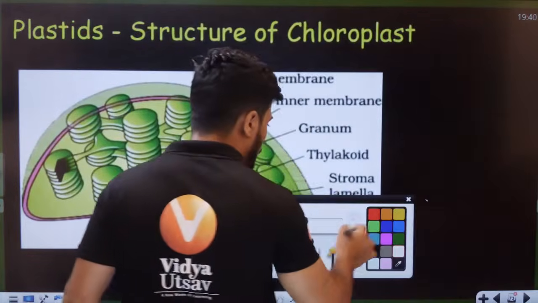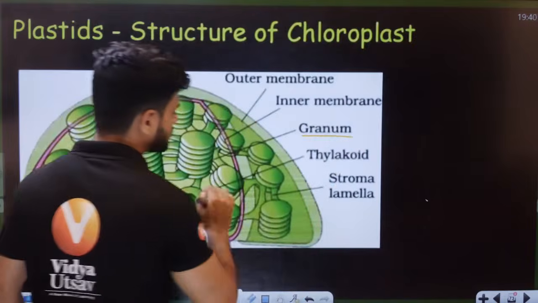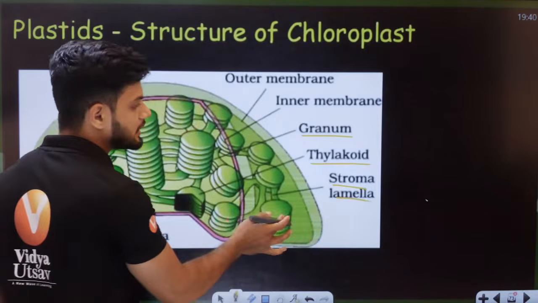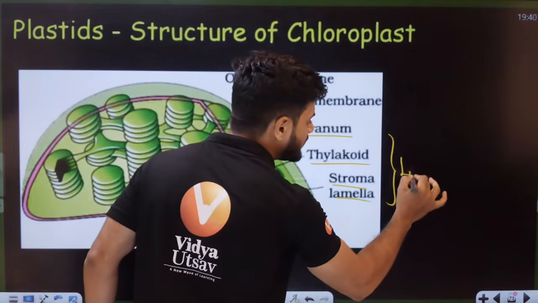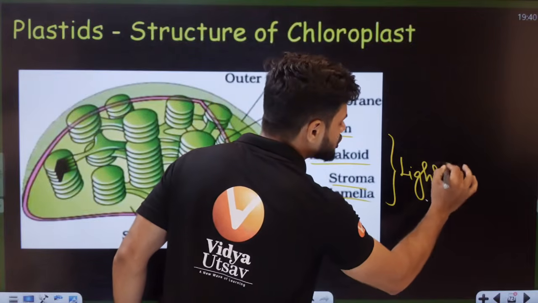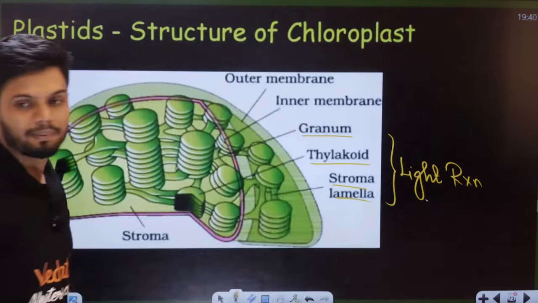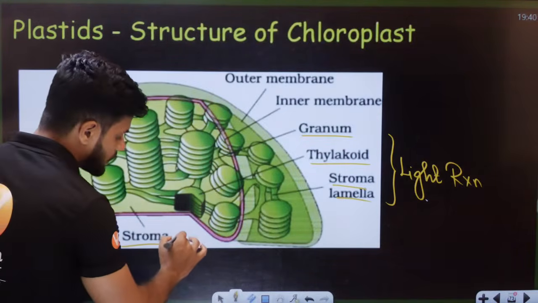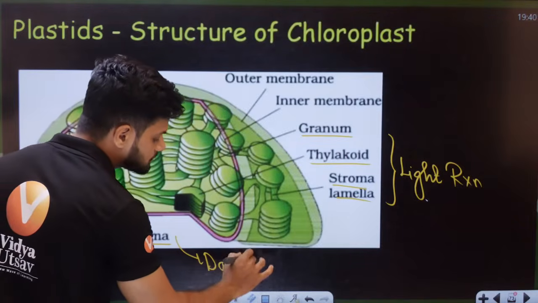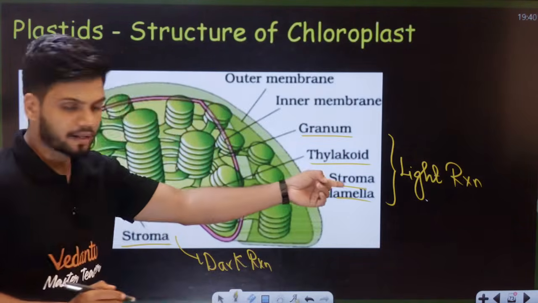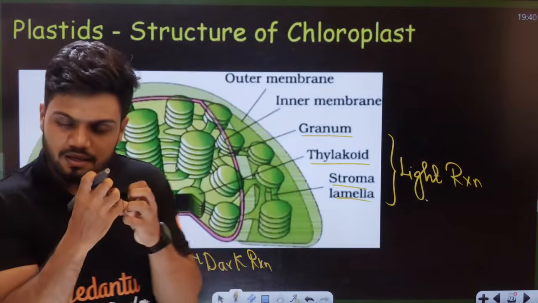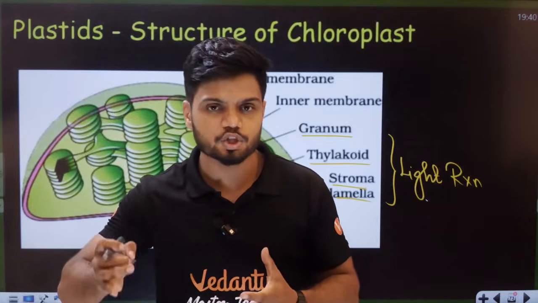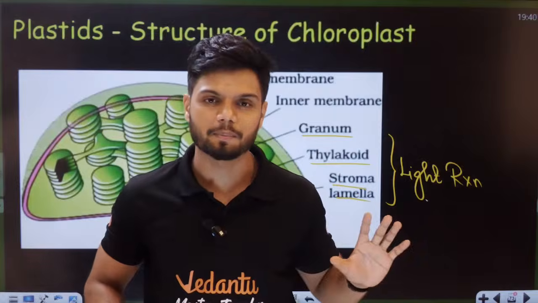So here I want all of you to understand this grana, the entire stack, thylakoid, and stromal lamellae, the connecting link. In all of these three things, we have the light reaction taking place. While in the stroma, the matrix here, the entire dark reaction happens. Now, what is light reaction, students? In light reaction, basically trapping of light happens. In the dark reaction, glucose is produced. This I will teach you in plant physiology, the photosynthesis in higher plants chapter, which is my favorite chapter of all time.